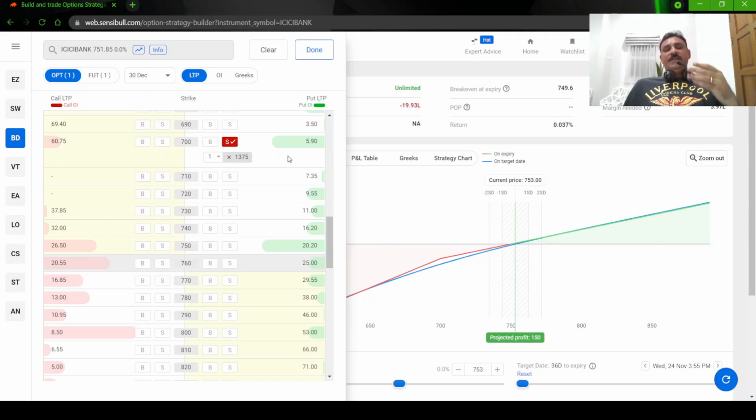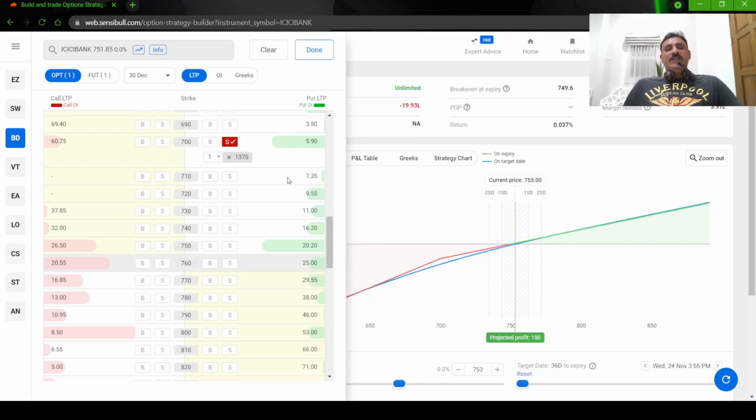stock exchange, means how the lot size will change, because the lot size will change based on how much the stock has run up or how much the stock has crashed down. So they want to keep one F&O lot equivalent of about 5 lakhs. Okay, now ICICI Bank has run up so much, we can anytime expect a lot size reduction for ICICI Bank. Okay, so this is apart from this covered strangle.